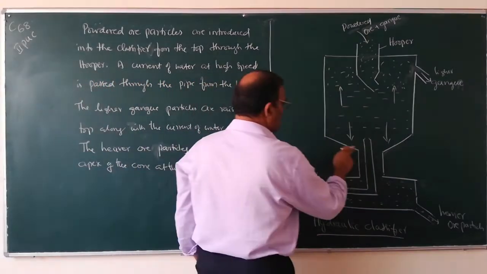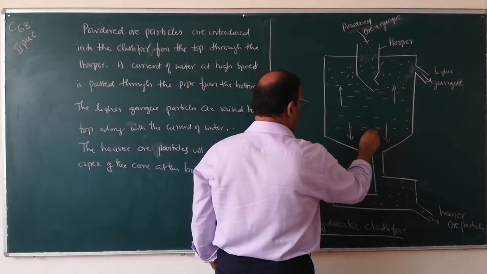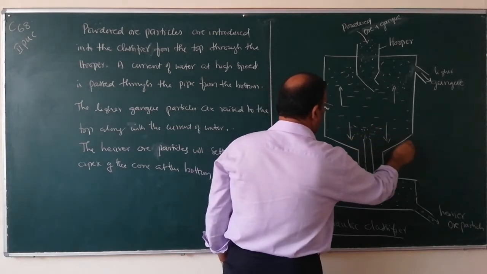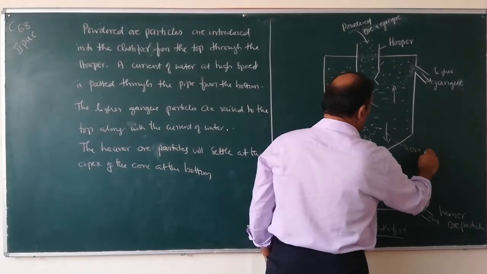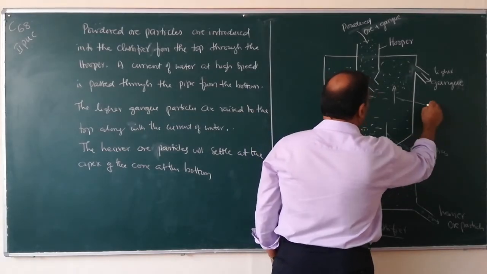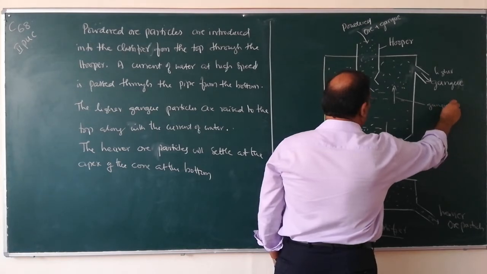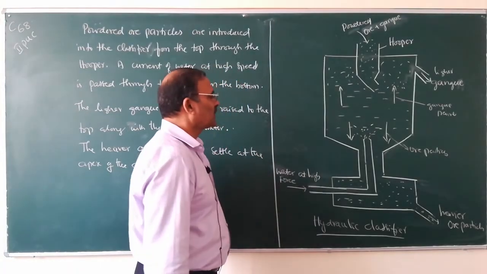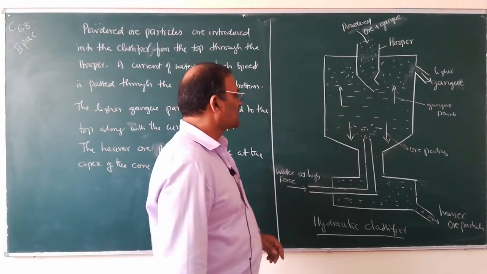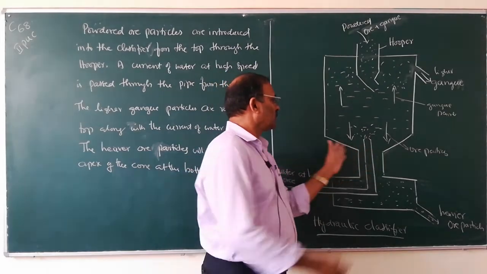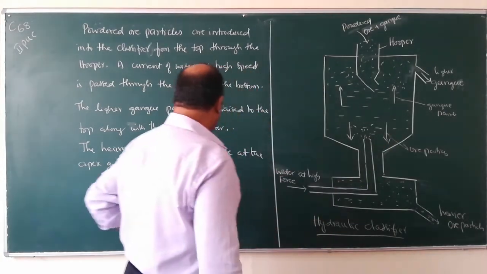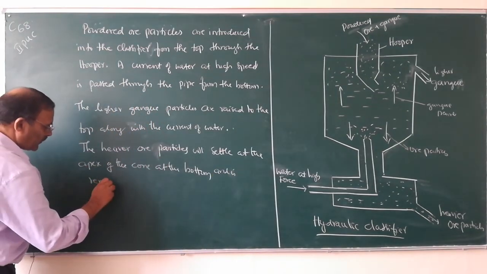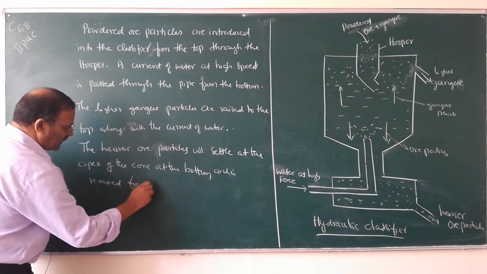So this is the apex of the cone. Here water will rush into the reservoir. These are ore particles and these are gangue particles. So lighter gangue particles will move up along with water. Heavier ore particles will settle at the apex of the cone. This is the cone at the bottom and is removed frequently.